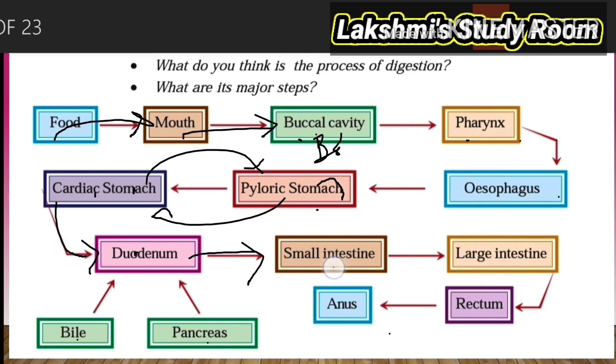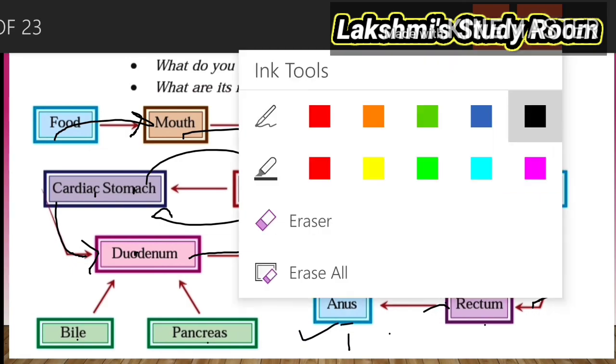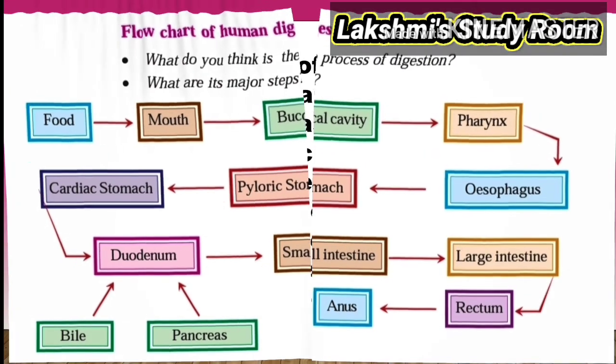Absorption of food takes place in the small intestine, and the undigested food enters into the large intestine. Absorption of water and some molecules takes place in the large intestine, and the undigested food is stored for some time in the rectum. After that, the undigested food material is expelled through the anus, which is called defecation. So these processes take place in the digestive system.